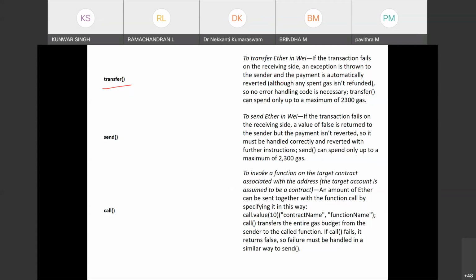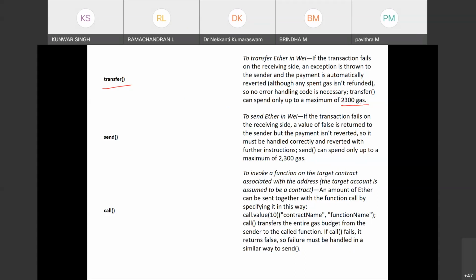That is the facility. So whatever is transferred will be reverted, but the gas which is used will not be refunded. Okay. And this function, the normal transfer function that transfers the ether from one account to another, takes roughly a maximum of 2300 gas.